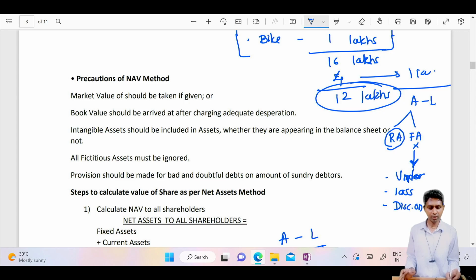But can you sell discount on issue of debentures? You cannot sell. Without selling the debentures, just selling the discount is not possible. That means though we have written them on the asset side, we cannot sell them. Therefore, you will not find these types of fictitious assets in what? Asset total.